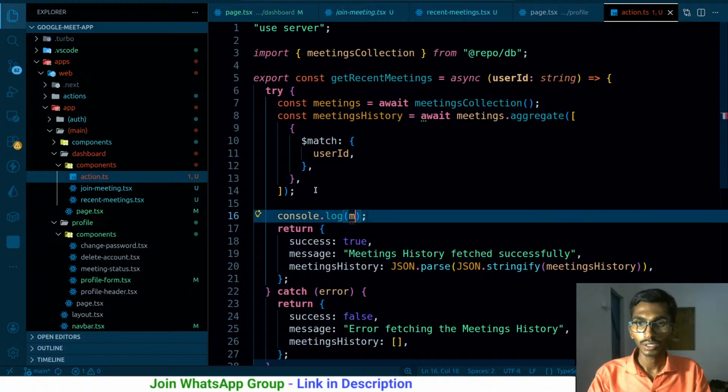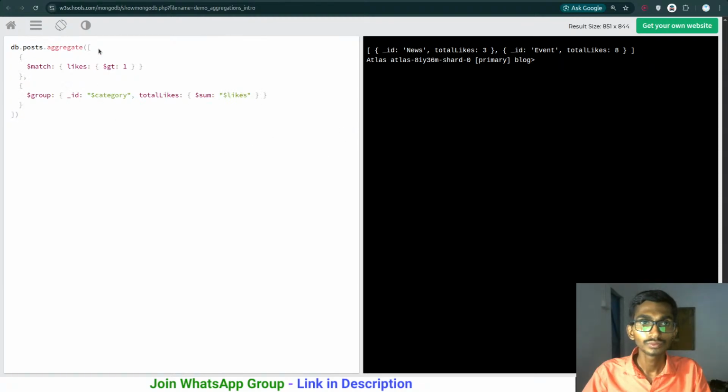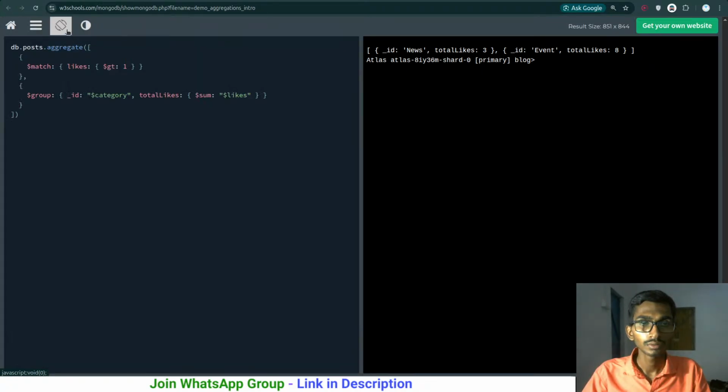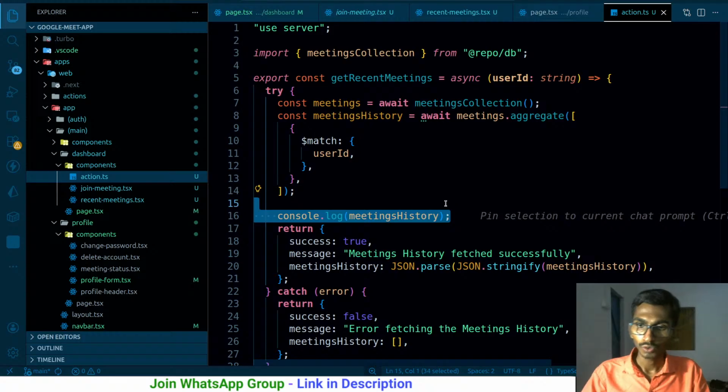Let me see if I'm gonna be getting the meetings history. By the way, what does it return? Let me see. Can I run this? It returns me an array that contains the information, right? So similarly, I will be getting an array over there containing everything, probably. So meeting history is gonna be here.